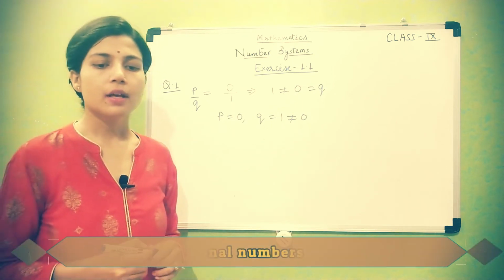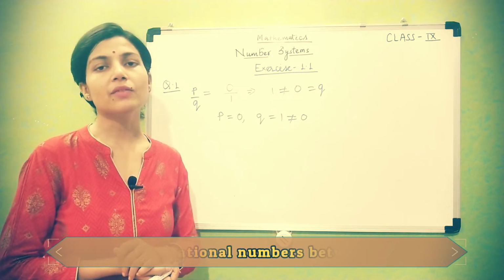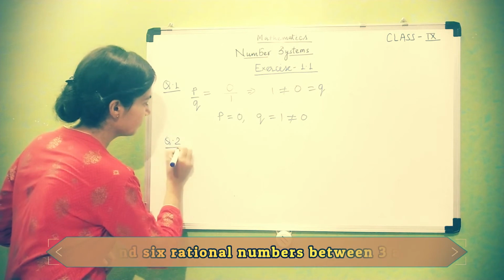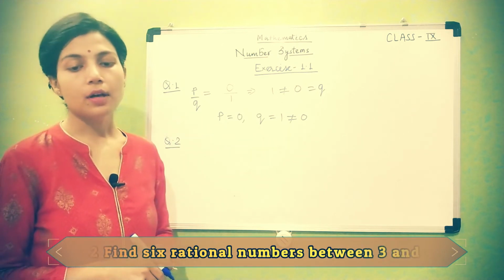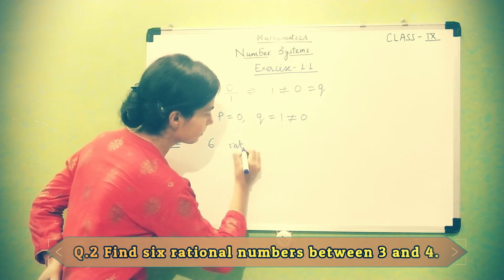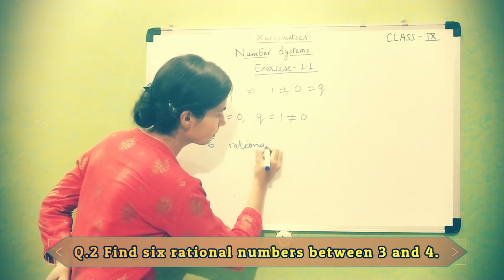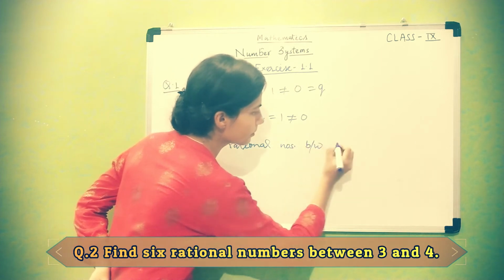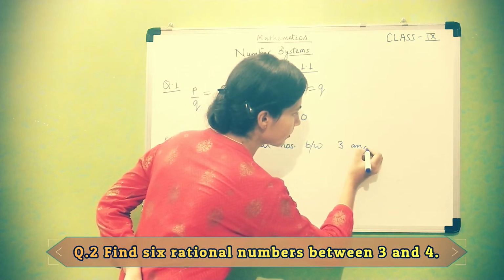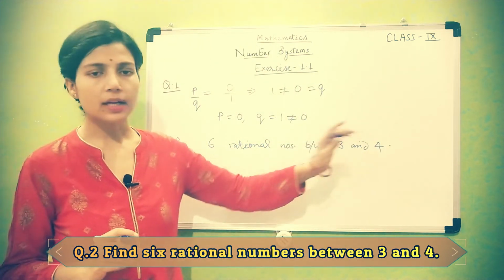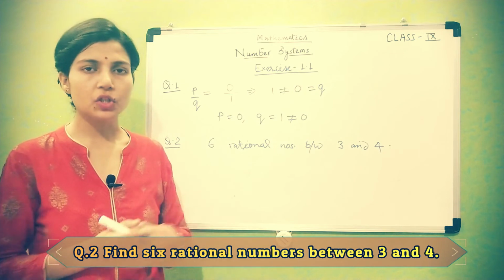Next question is, find 6 rational numbers between 3 and 4. 6 rational numbers between 3 and 4. So students, look here, 3 and 4 are natural numbers, also integers.